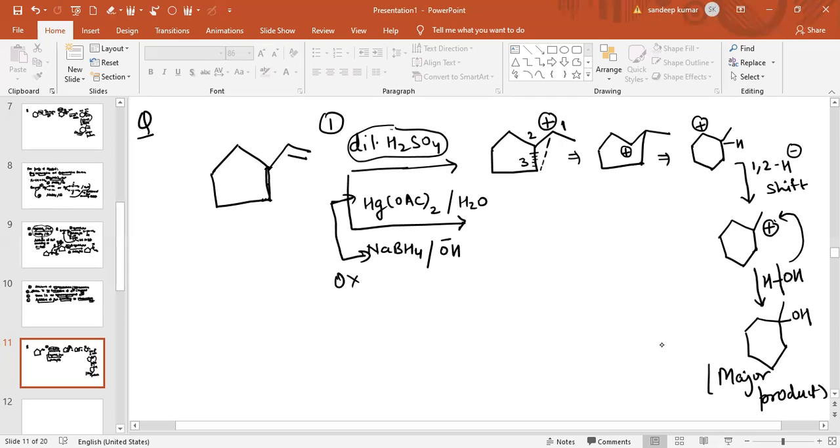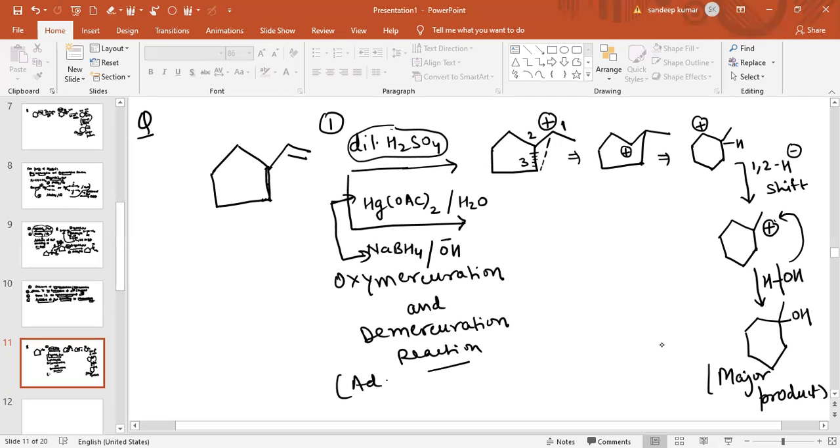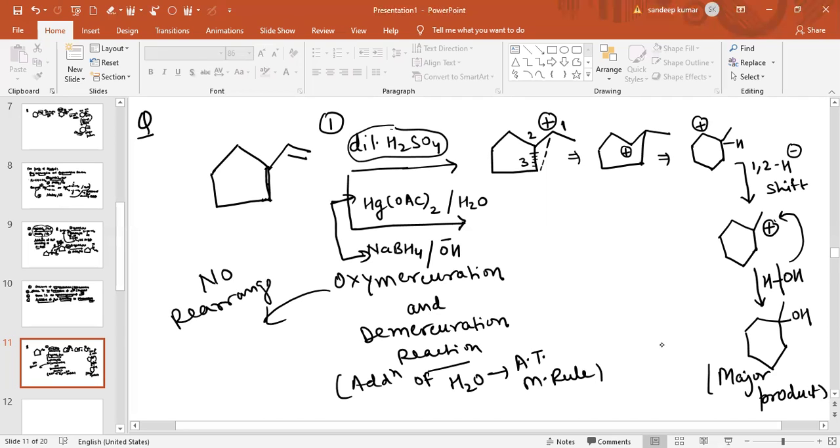In the oxymercuration and demercuration reaction, what happens? In this reaction, there is addition of water according to Markovnikov rule, and no rearrangement of carbocation. So you can simply add water. So water will be added.